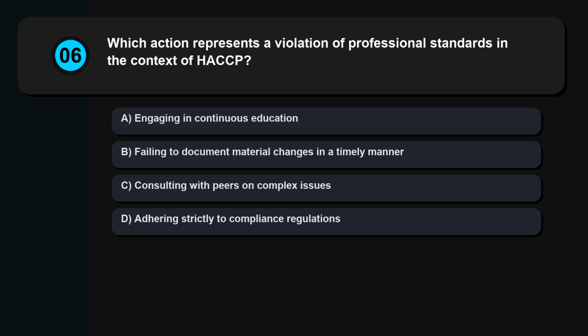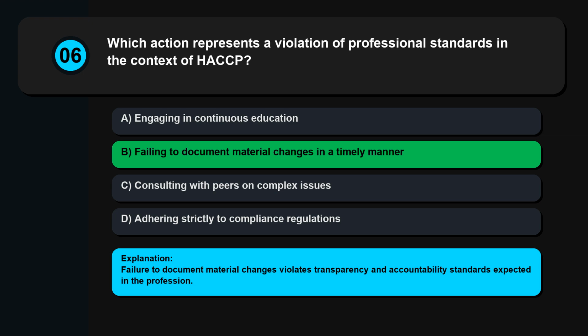Question 6. Which action represents a violation of professional standards in the context of HACCP? Engaging in continuous education, failing to document material changes in a timely manner, consulting with peers on complex issues, adhering strictly to compliance regulations. Failure to document material changes violates transparency and accountability standards expected in the profession.